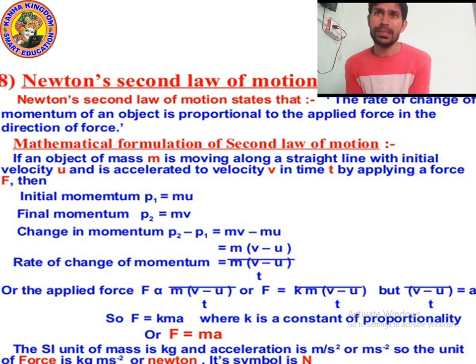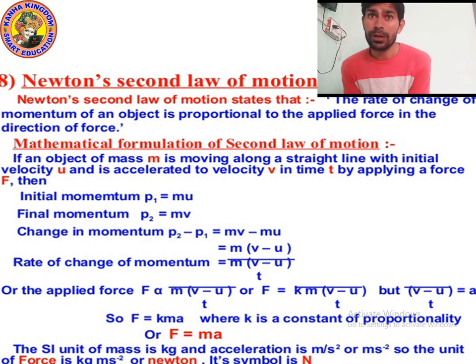So Newton's second law says that the rate of change of momentum of an object is proportional to the applied force in the direction of force. Rate of change in momentum means m into v minus u upon t.